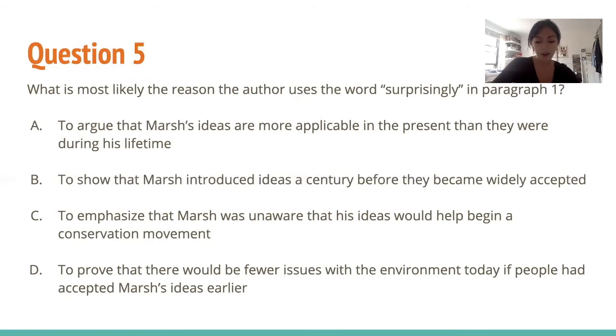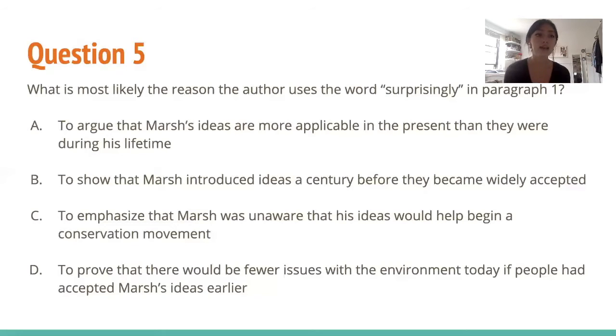In the beginning of the paragraph, it talks about Marsh's ideas and how they applied to the 1960s movement. But then after that, it says, Marsh was not, however, part of this movement. So he wasn't part of the 1960s movement. Surprisingly, Man and Nature was first published in 1864. So it's telling us that even before these ideas were popular and this was an issue that everyone cared about, Marsh had already written this book a long time before then.